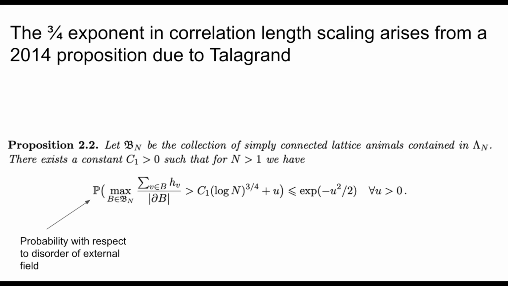So from this proposition, we can make use of the result from Talagrand, which not only allows the authors of the paper that we have been discussing to obtain a correlation length lower bound for the random field Ising model from an upper bound on the greedy lattice animal, but can also be applied to the random field Potts model as well.